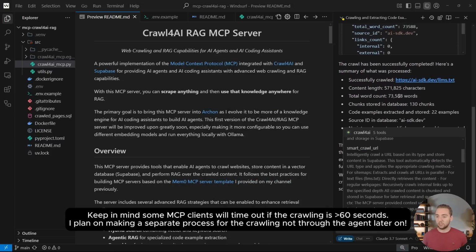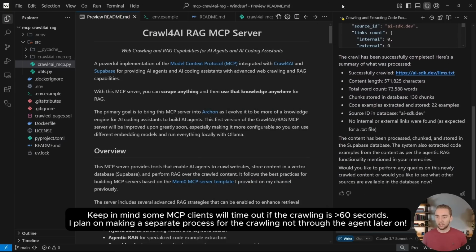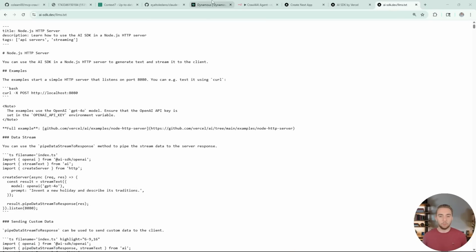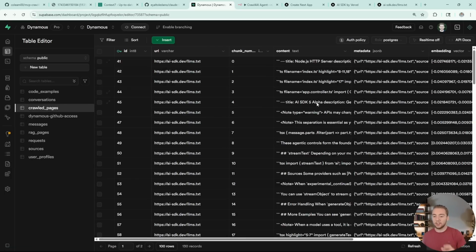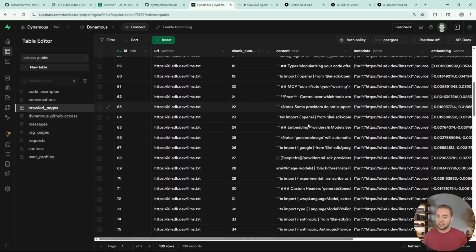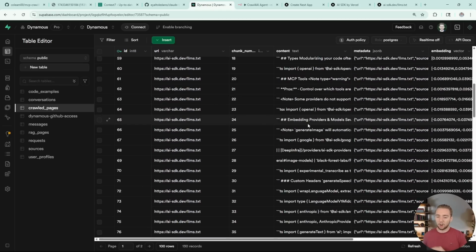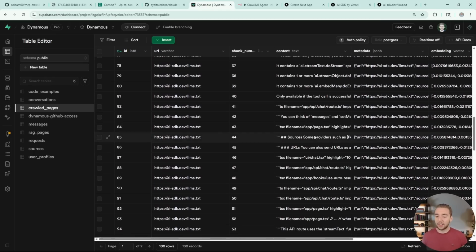And so then Windsurf tells me that it was successful in doing the crawling. And then if I go back into my database now and I go to my sources and I refresh, boom, there we go. We have the AI SDK.dev as our single source now in this knowledge base. I can go to the crawl pages table and we can see all the different chunks that we have inserted here. And I have a pretty robust chunking strategy already behind the scenes. I'm going to keep working on that as well.